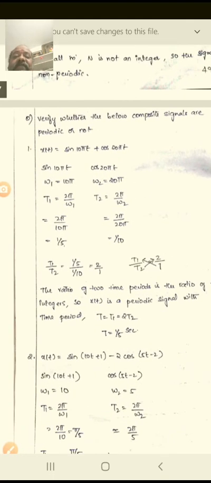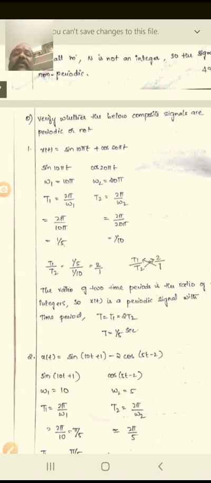So here, observe that x of t is equal to sine 10 pi t plus cos 20 pi t. You will observe that omega 1 is equal to 10 pi, because it is sine omega 1 t plus cos omega 2 t, like that. So the values are omega 1 is equal to 10 pi and omega 2 is equal to 20 pi, as already known.